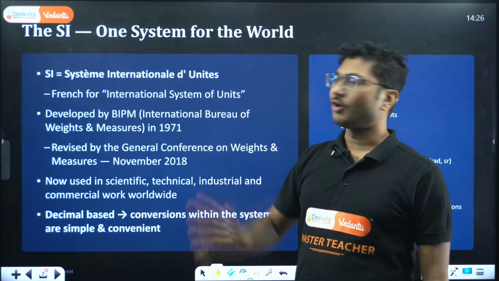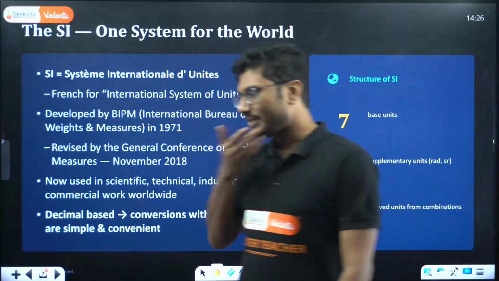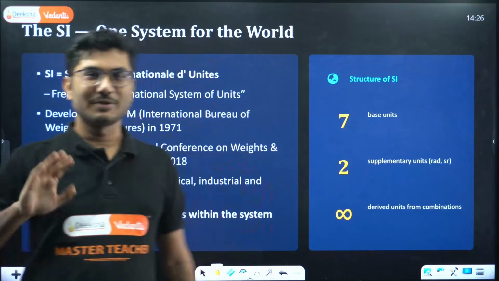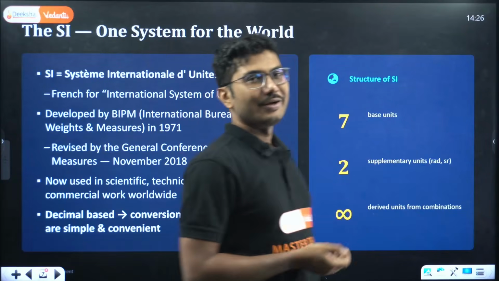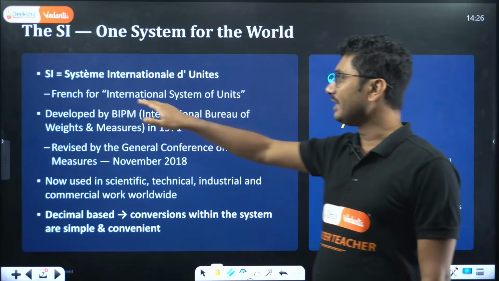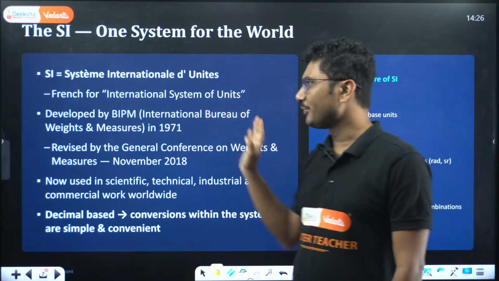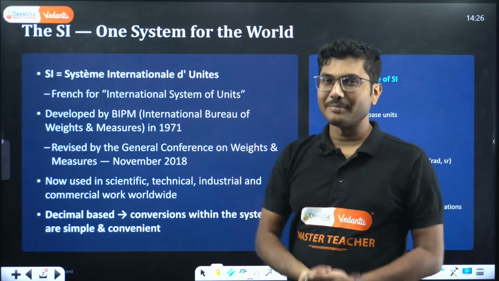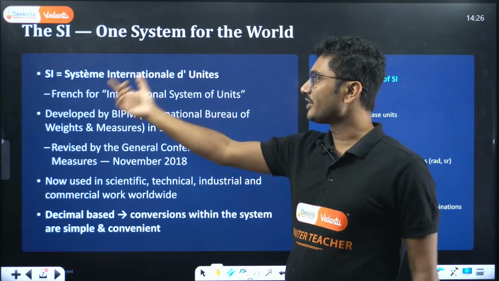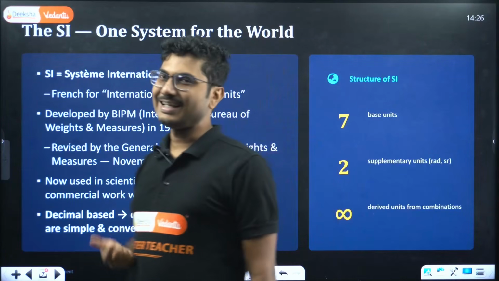That's why it is called SI system. It is a historic reason. The name still persists, nobody changed it to IS. It is French for International System of Units, but because it was mentioned in the manual when it was written, it was adopted as SI units.